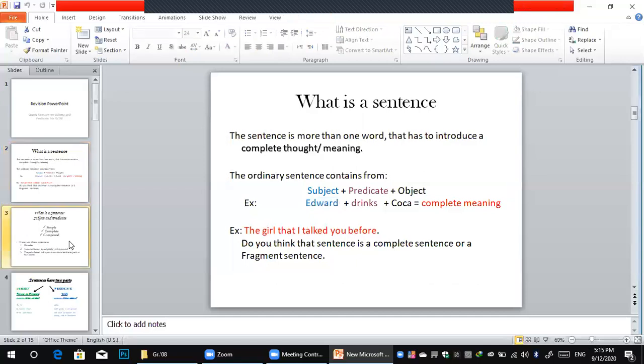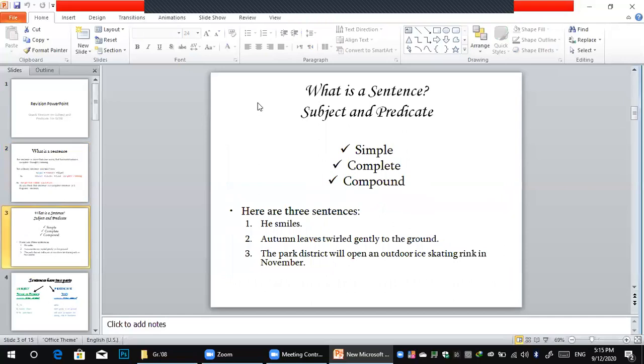So the next one here, what sentence? It's subject and predicate. Every sentence has a subject and predicate. Subject has a simple subject, a complete subject and a compound subject, and it's the same idea for the predicate: the simple predicate, the complete predicate and the compound predicate. So let's focus on these examples.